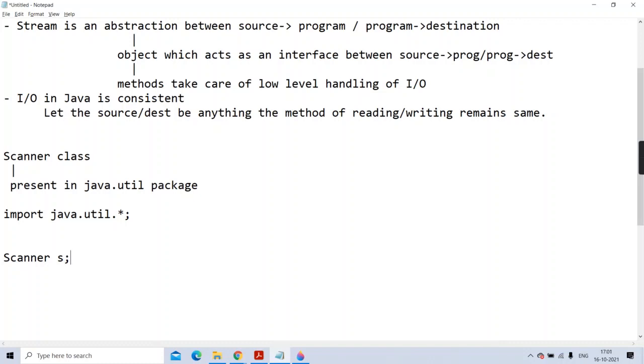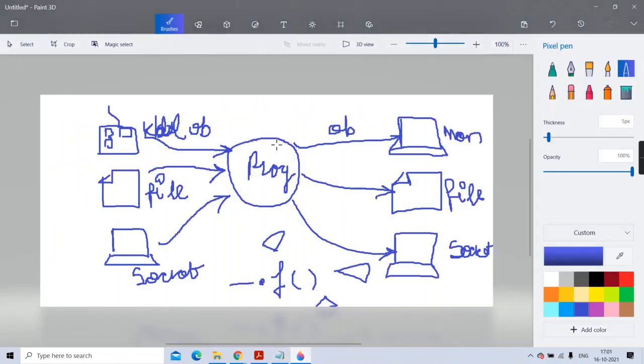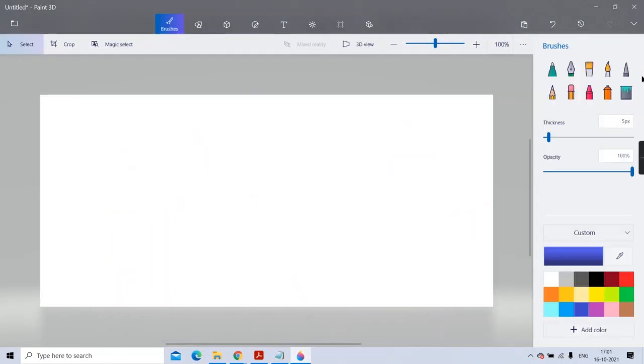Means when I write Scanner S, is the object created yet? No. Only the object is declared on the stack. Only that reference variable S is created.